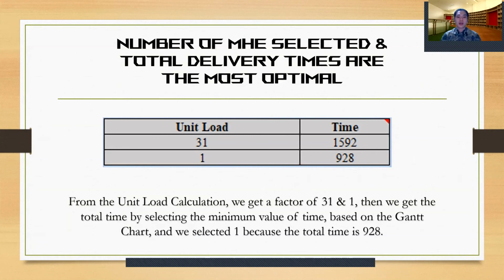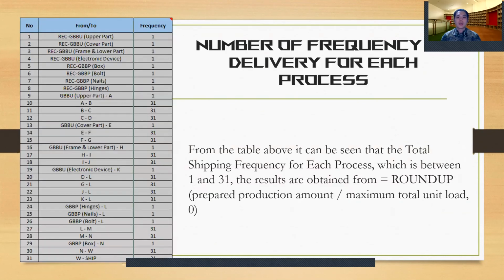From the unit load calculation, we get a factor of 31 and 1. Then we get the total time by selecting the minimum value of time based on the Gantt chart, and we selected 1 because the total time is 928. The next is the number of frequency of delivery for each process. You can see the table.